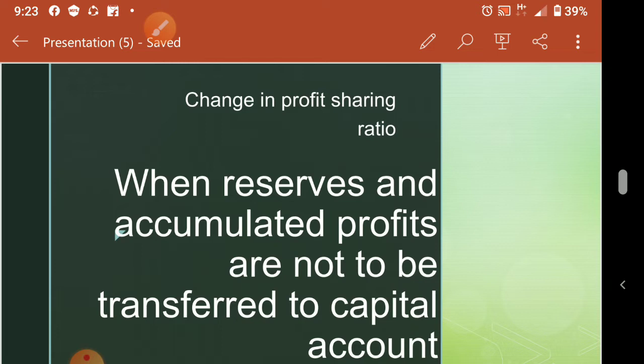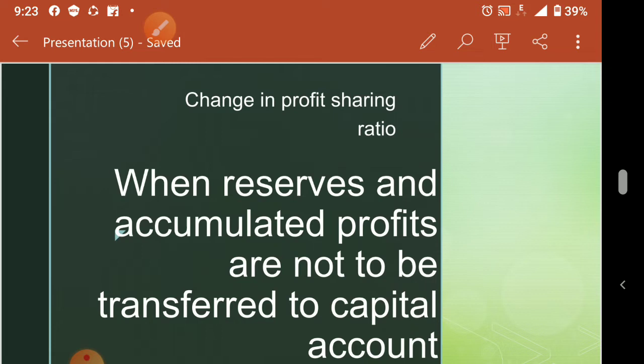Either partners can distribute the whole amount to their capital accounts, or if they do not want to distribute, they want to continue with the general reserve in the new balance sheet also, or the profit and loss account in the new balance sheet. Today we already discussed what to do if they want to distribute, in the last class. They have to share in their old ratio.